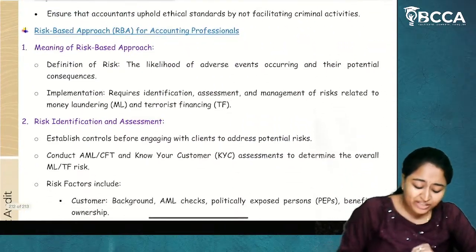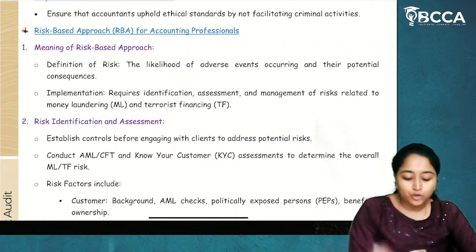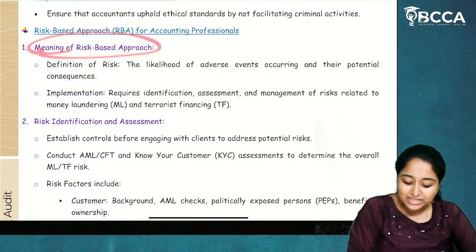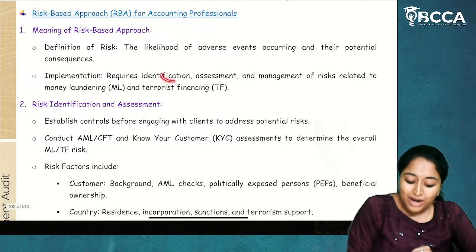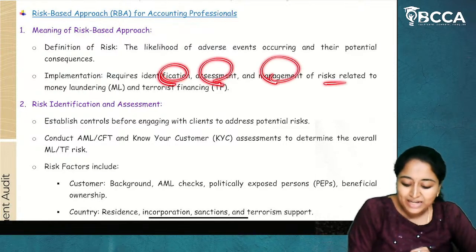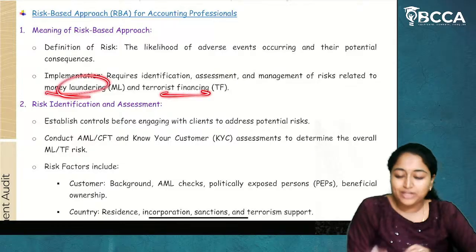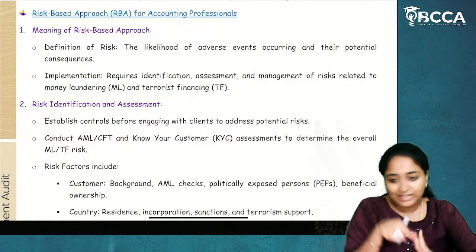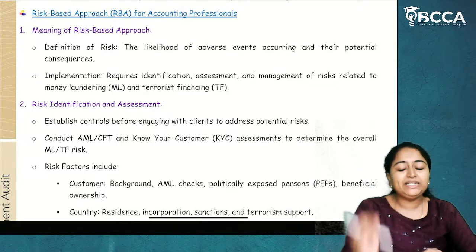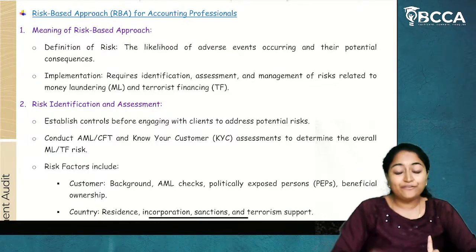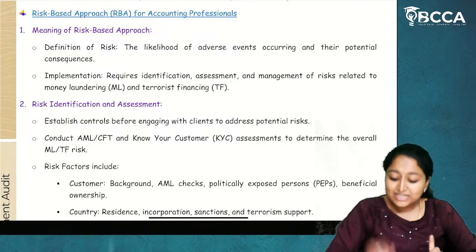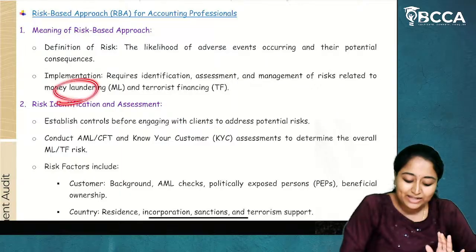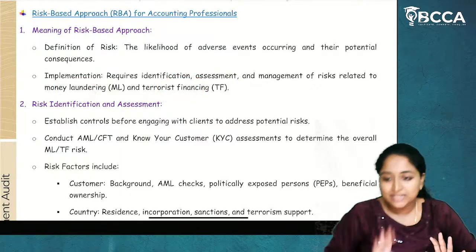So, how to prevent it? You have to always focus on a risk-based approach. The meaning of risk-based approach is that you have to identify, assess and manage the risk related to money laundering and terrorism financing. First, you need to have a detailed understanding of money laundering and terrorism financing. And whenever you are entering into any transaction, you have to identify, assess and manage whether there is any risk relating to money laundering and terrorism financing on that particular transaction.